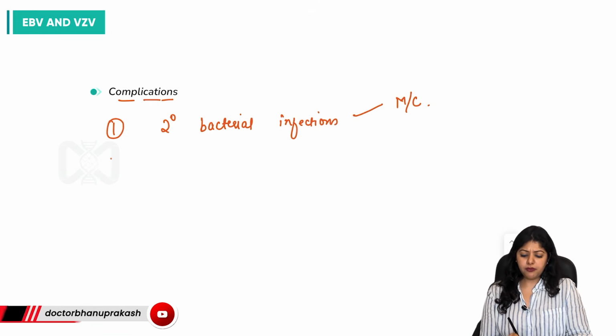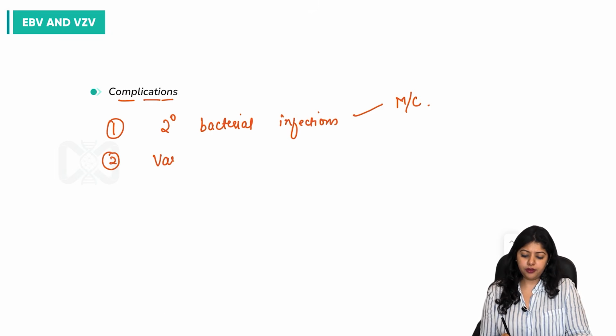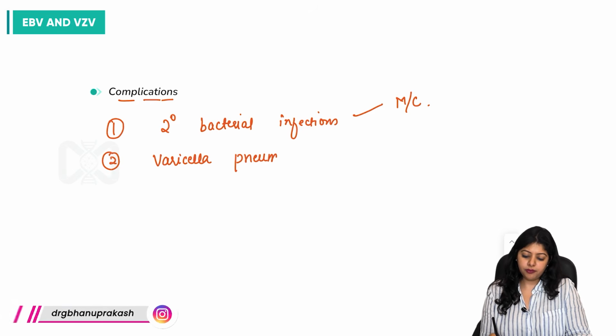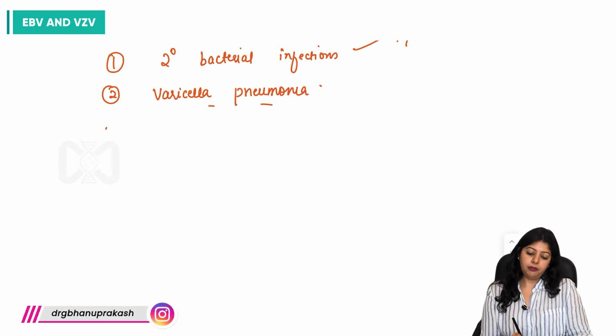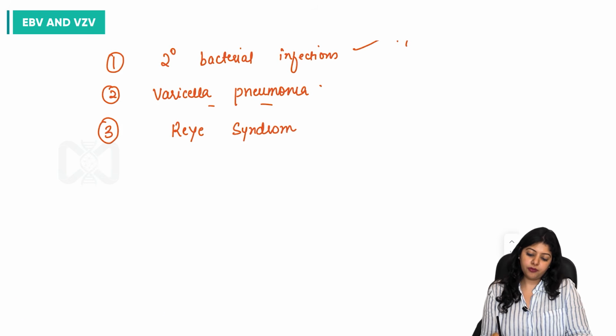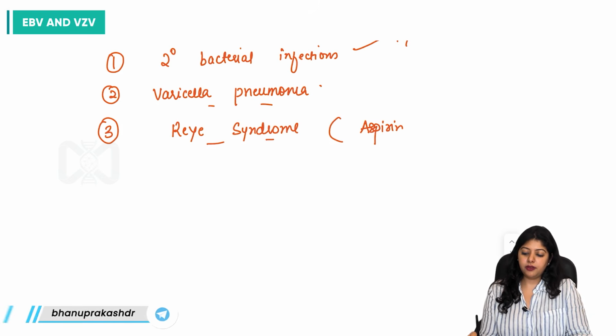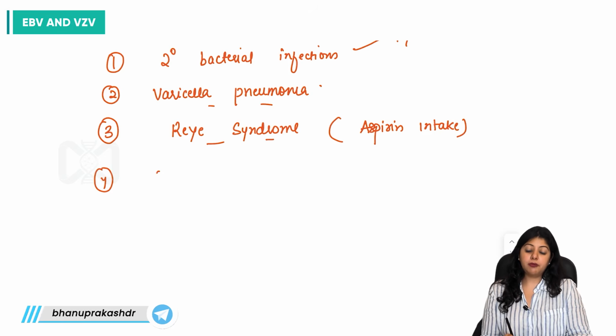Then there can be varicella pneumonia. Then the patient can also have Reye syndrome after aspirin intake. And there can be CNS manifestations as well.